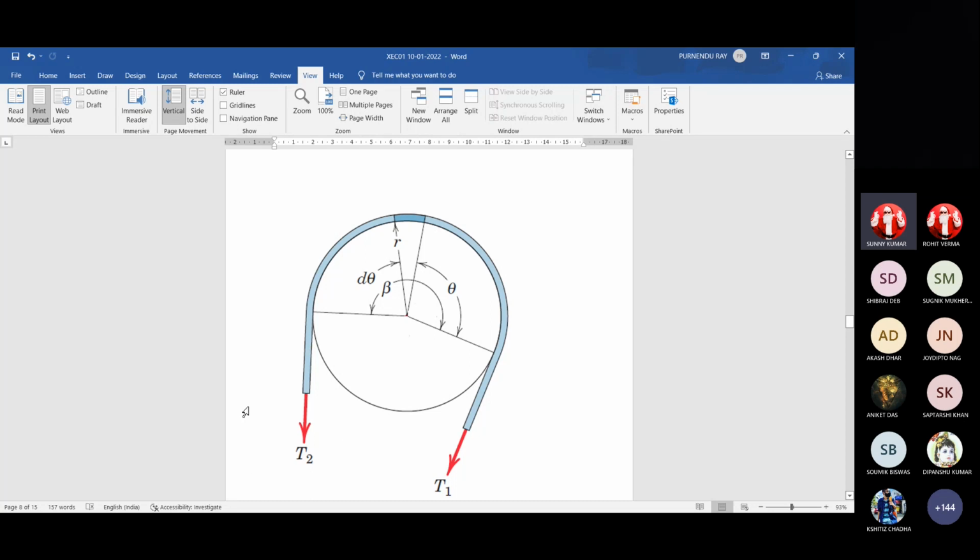For that, the normal reaction will be there and friction reaction is there throughout the length in contact. That contact angle is beta, the central angle formed by the belt and drum contact. For this part, there is no such reaction.